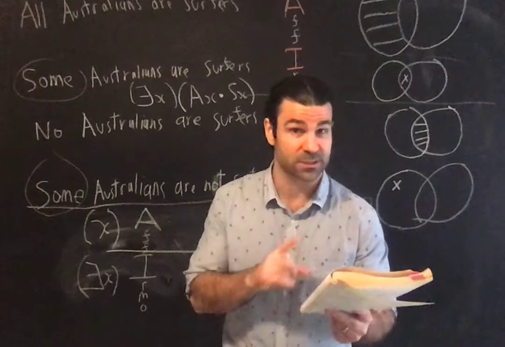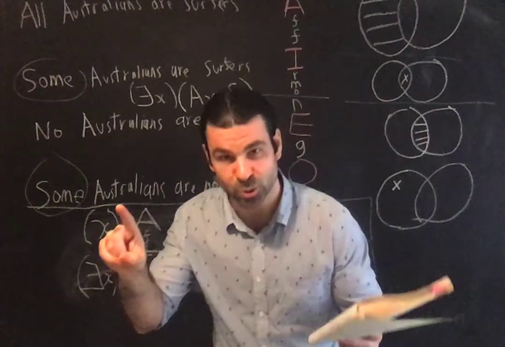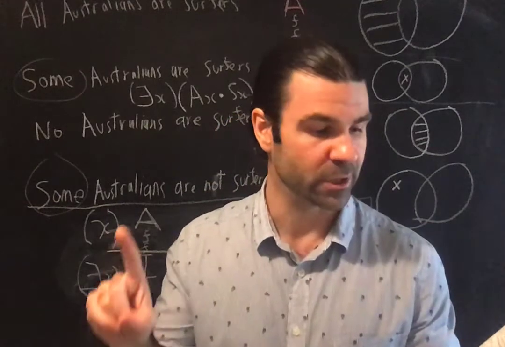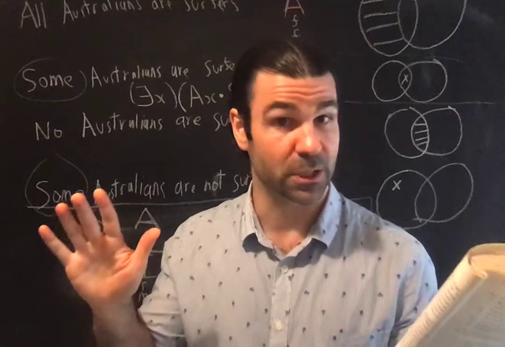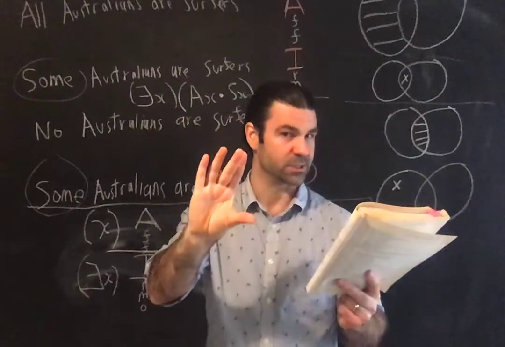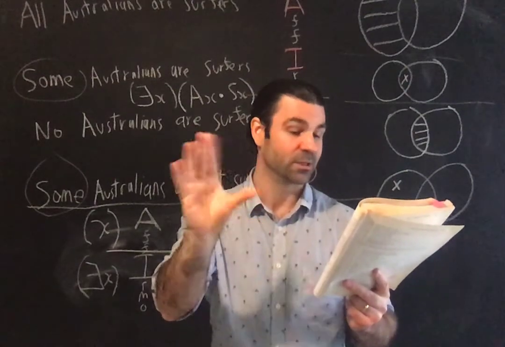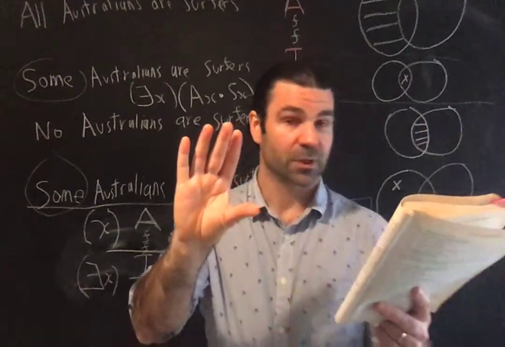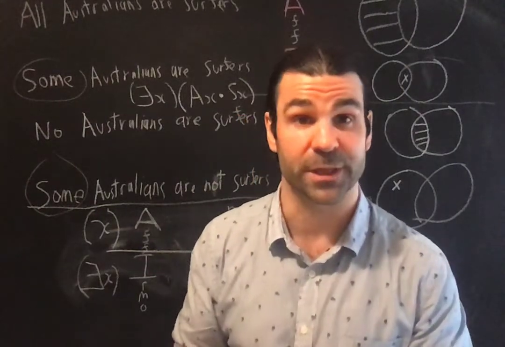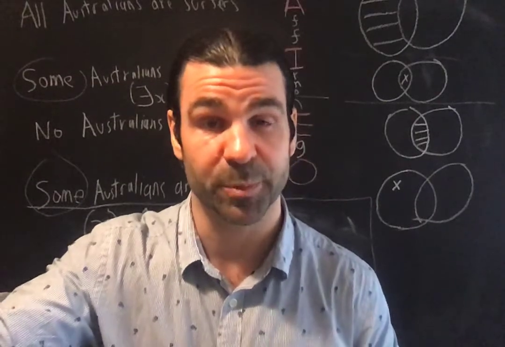I'm saying that some of the subject class, people, are excluded from the predicate class, things that like Picasso. This is a particular exclusion.